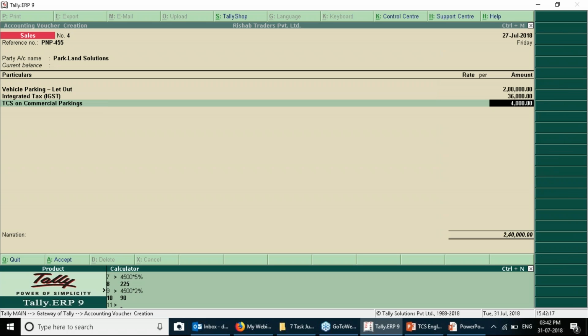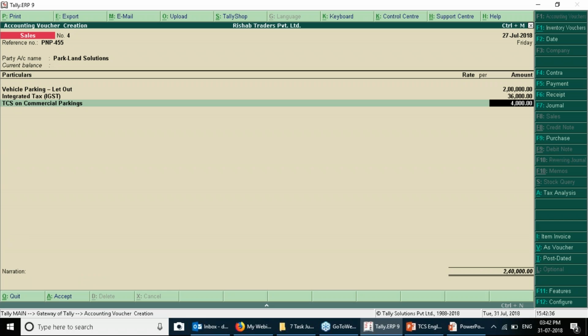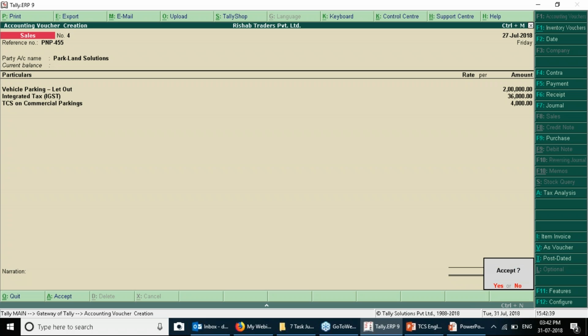So I would like to show you the calculation from the calculator in Tally ERP9. So 2 lakhs multiplied by 2% is 4,000, and 2 lakhs multiplied by 18% of GST is 36,000. So everything is working fine. So you can go and save the transaction.